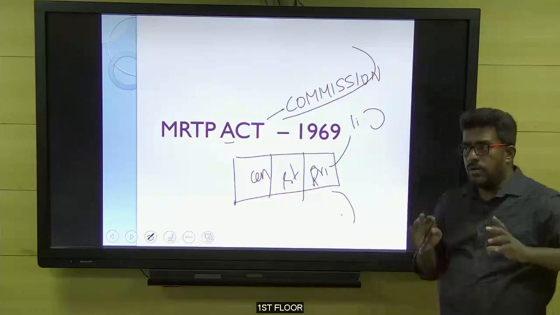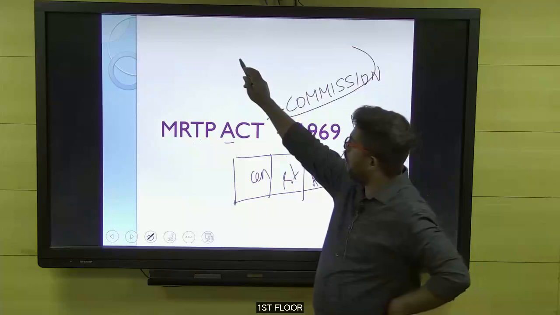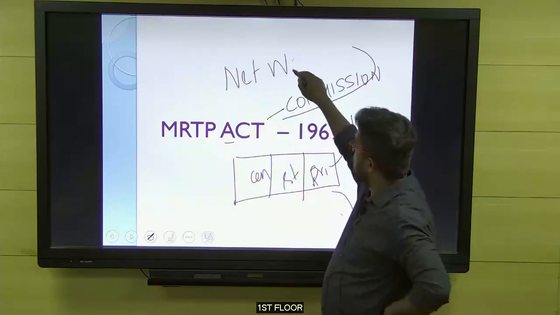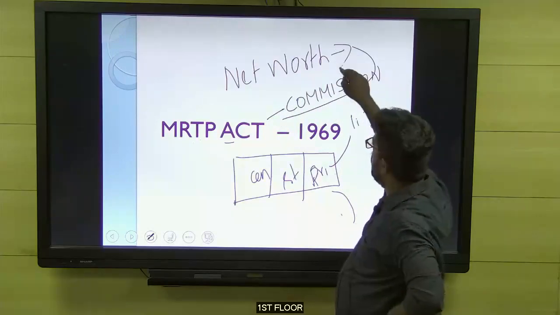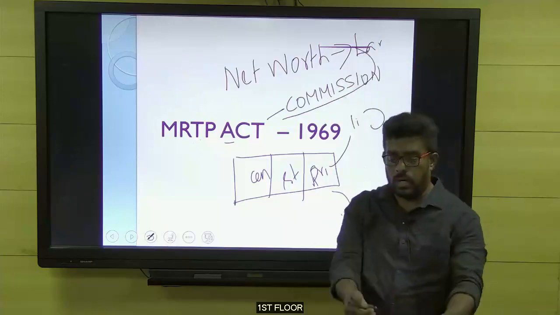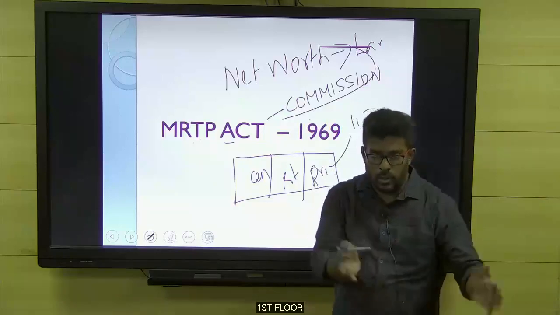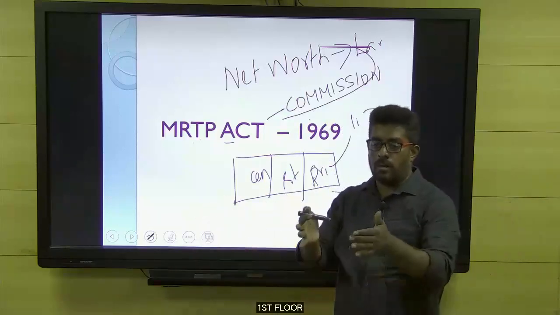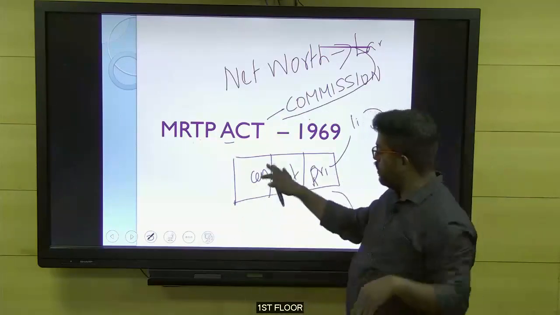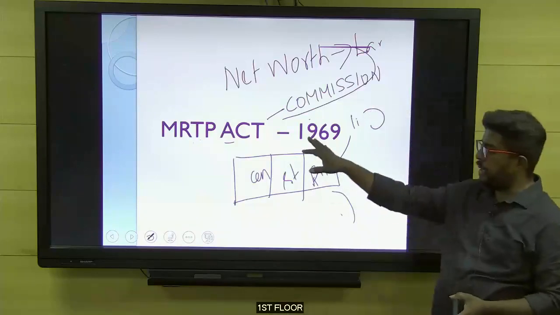Now, for whom is this law applicable? The government mentioned that hereafter, companies which have a net worth of more than 20 crores will be referred to as large companies or MRTP companies. When such a large company tries to acquire a small company, it has to get permission from the MRTP Commission. Two small companies can join automatically, that's their choice. So a large player will not get the right to suppress a small player using loopholes in the system. This was ensured by the government through the Monopolistic Restrictive Trade Practices Act of India.